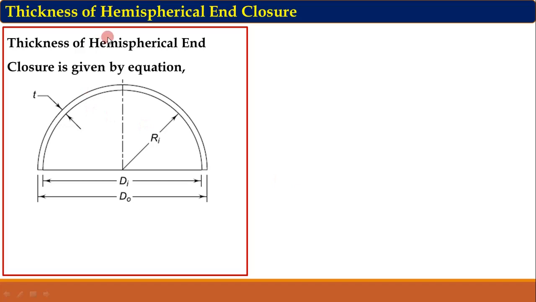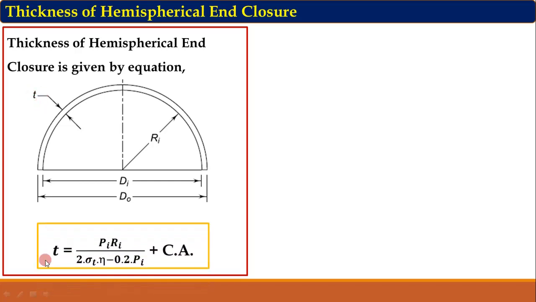First we'll see the thickness of the hemispherical end closure. The diagram of the hemispherical end closure is shown here, with Ri the inside radius of this hemispherical enclosure, which is the same as that of the inside radius of the cylinder. That means the inside diameter of the cylinder and the inside diameter of this enclosure are the same. So this is the internal radius, this is the internal diameter, this is the outer diameter of the enclosure as well as the cylinder. And then this is the thickness of this hemispherical enclosure, and we have to see the equation to find this thickness.